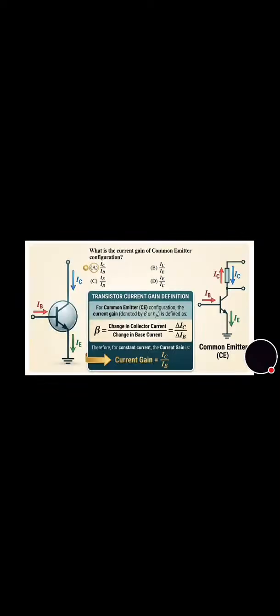That's on the screen. What is the current gain of common emitter configuration? And its correct answer is option A, that is collector current is equal to base current. Now let's move towards the next question.